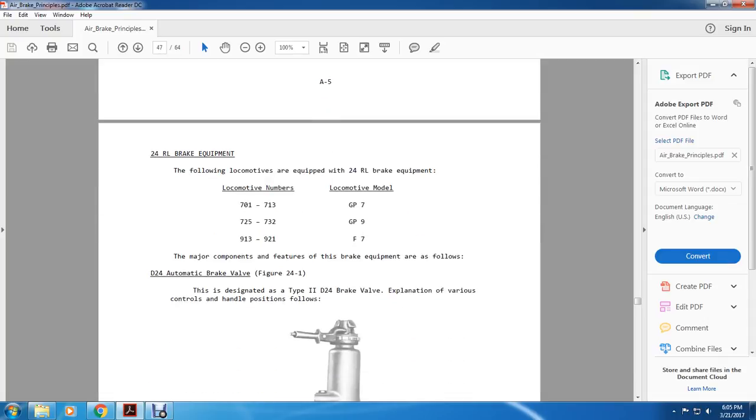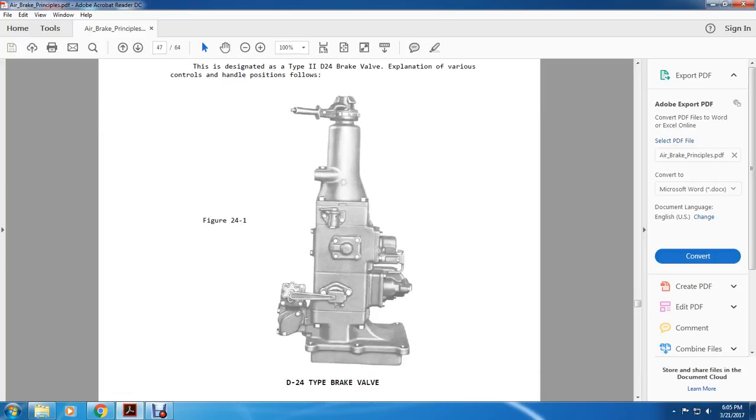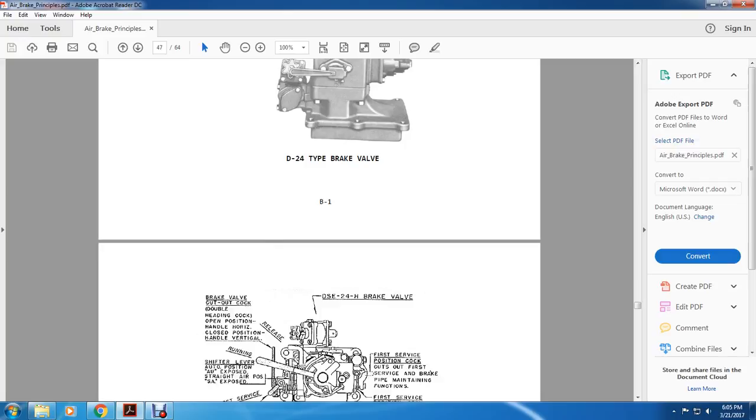The major components featured of the brake equipment are valves. The D24 automatic brake valve is designed for the Type 2 D24 brake valve, with a quick explanation variant for the control of the handle position valves. Figure 2-4 shows the D24 type brake valve.